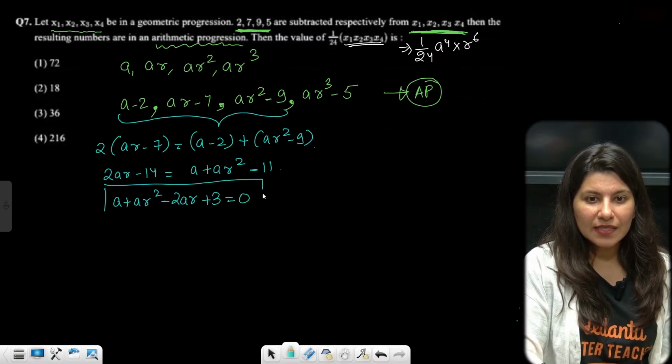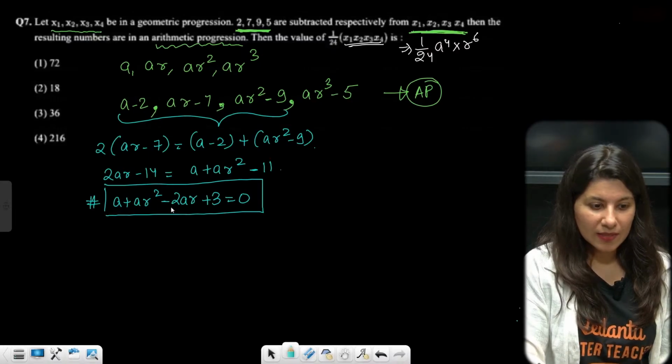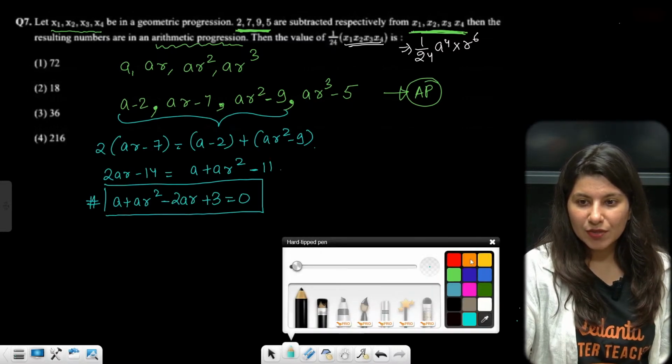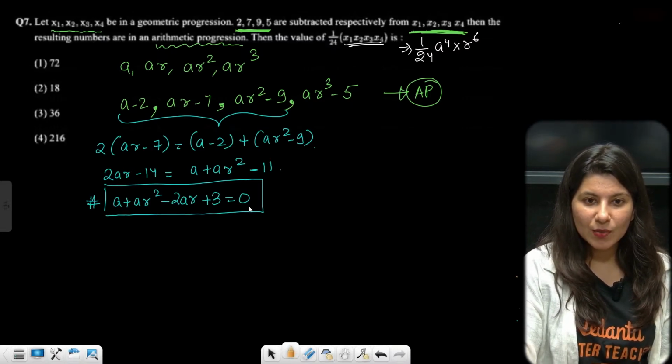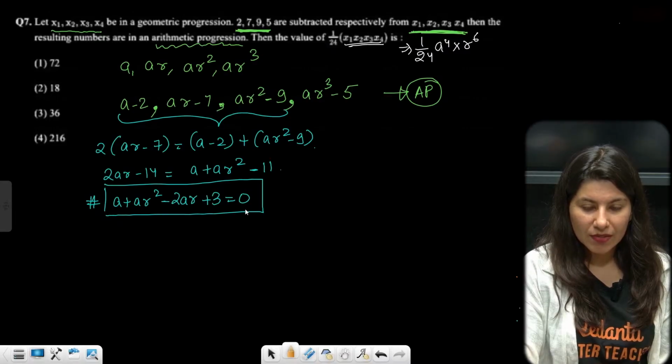Can you see this? So this is an equation, right? This is an equation, A plus AR square minus 2AR plus 3.